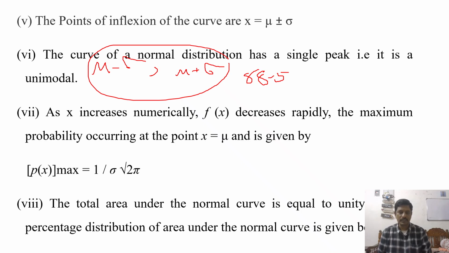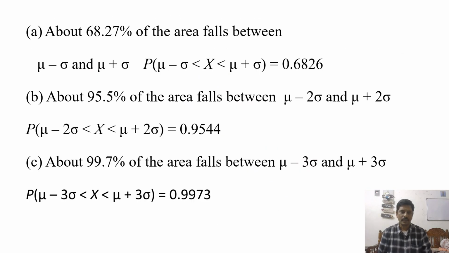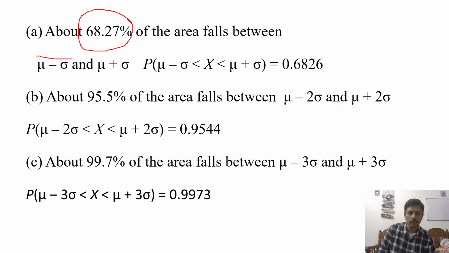The probability percentage distribution of area under the normal curve is given as about 68.27 percent, as we discussed before. 68.27 percent of the area falls between mu minus sigma and mu plus sigma.